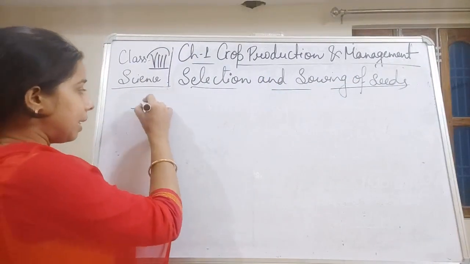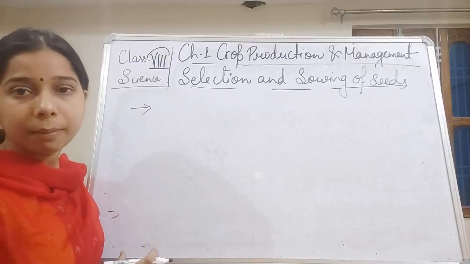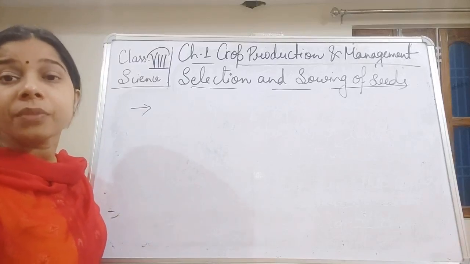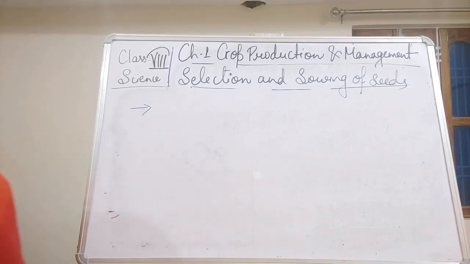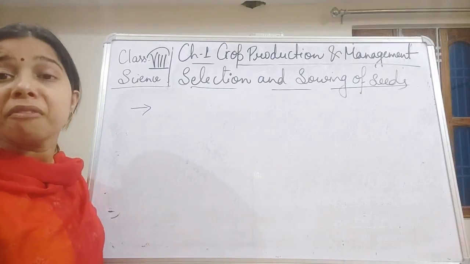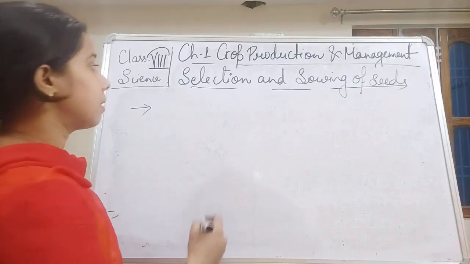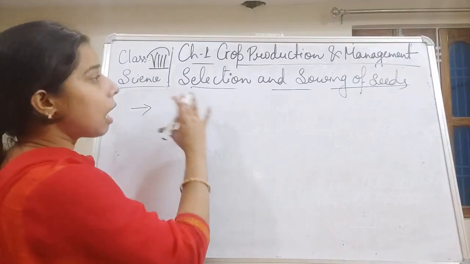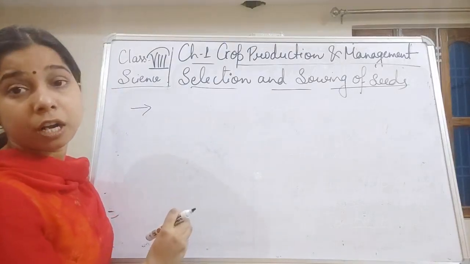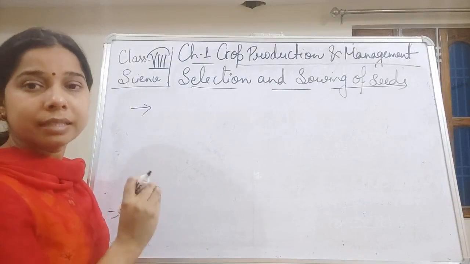While selecting, the thing that we should keep in our mind is that the seed should be healthy, of good quality, and it should be resistant or free from any disease. So after the process of plugging, it is very important for us to select a good seed.